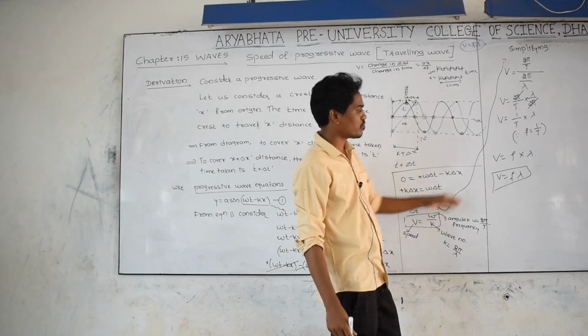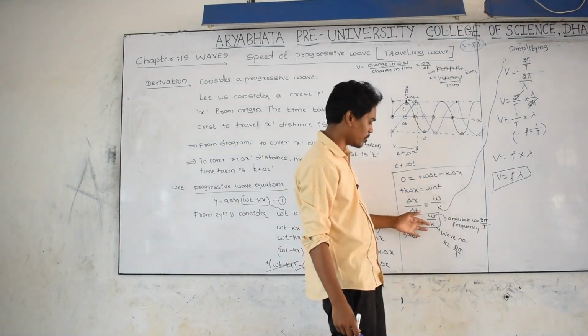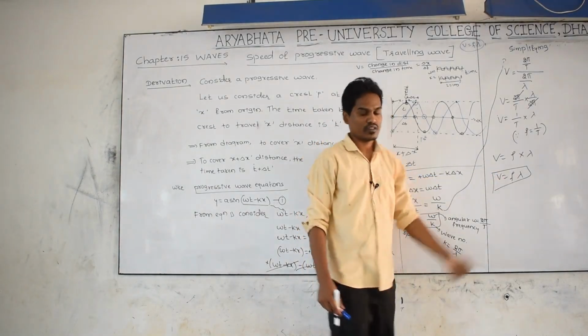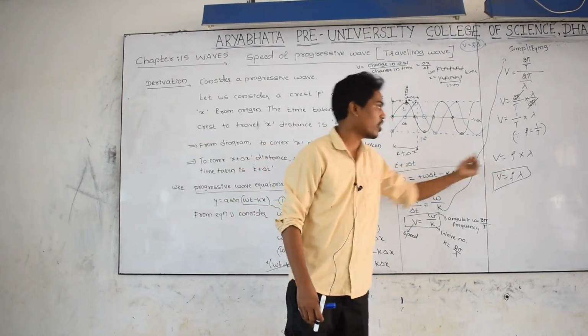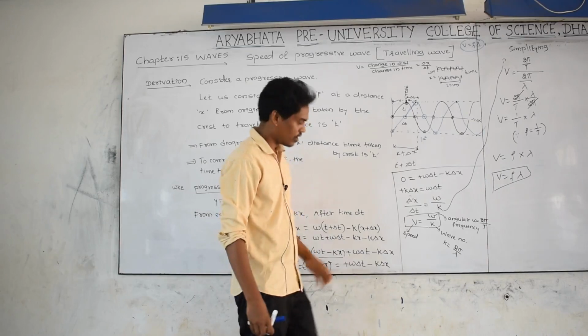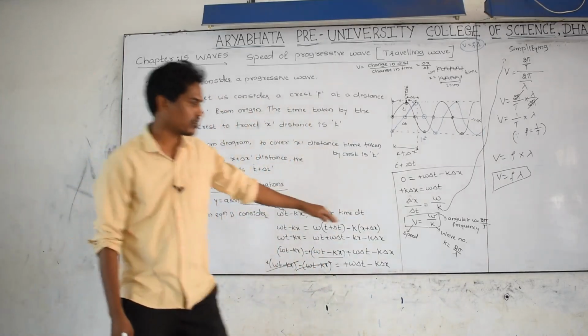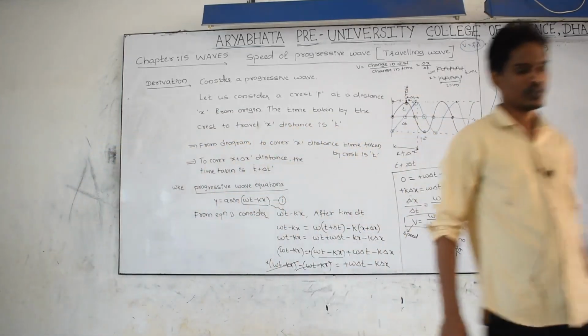And another form of this one is this one, and please remember this one and this one. The speed of a progressive wave can also be found by using this formula or by using this formula, and this is the derivation. Please remember these two final equations. Okay, thank you.